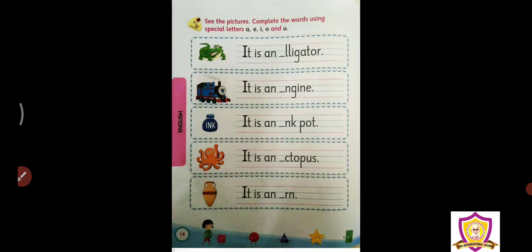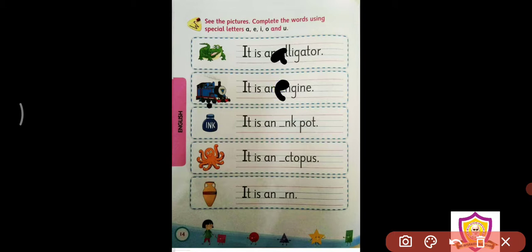Alligator. So what is the sound coming? A is the sound coming. So we shall write here A. Because they have given, see, for the alligator, since A is the first letter, they have put an in front of it. Okay. Now, it is an dash. What is this picture of? This picture is of an engine. So what is the spelling of an engine? E sound, so it is E. E-N-G-I-N-E, engine. And since E is the first letter, we have to say an. It is an engine. Okay.